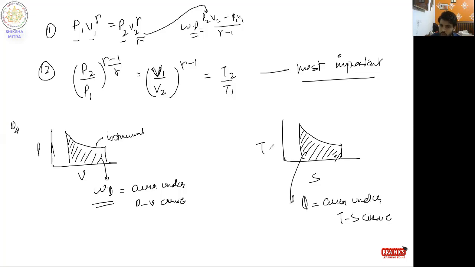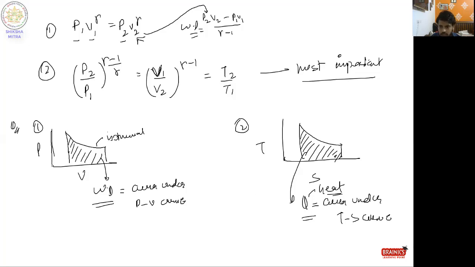So if a TS diagram comes, the area under that curve will give you the heat energy. Heat is calculated in a TS diagram by calculating the area under the curve, and work done is calculated by calculating the area under the curve in a PV diagram. Okay, fine. These two things I just want you to know.